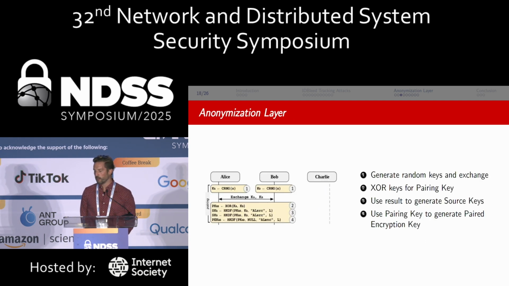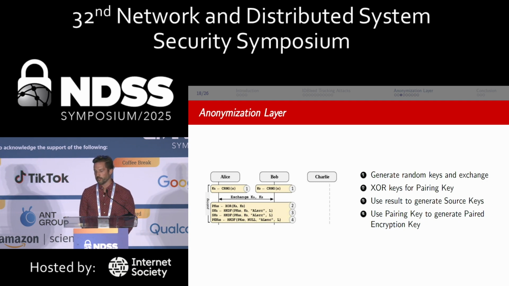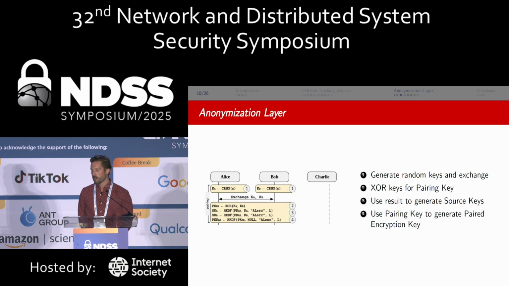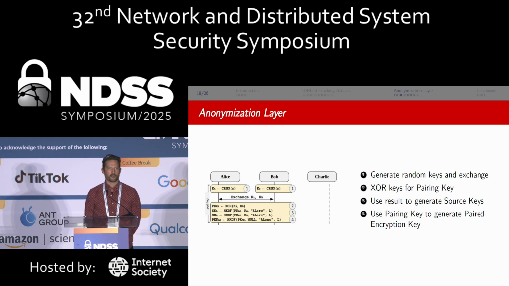Quick look here. So basically what we're doing is generating some random keys and exchanging them between Alice and Bob. You're going to XOR those keys to create a pairing key, and use that result to then generate source keys, and then basically use that pairing key also to create encryption keys.